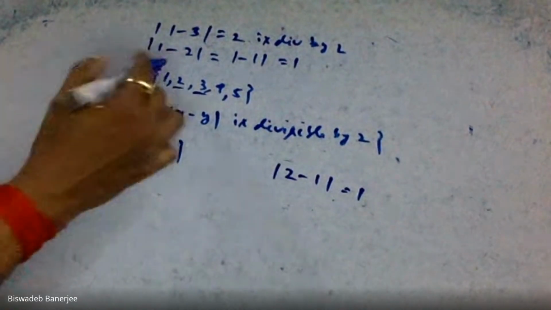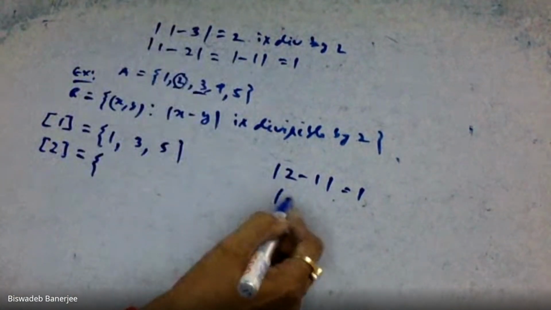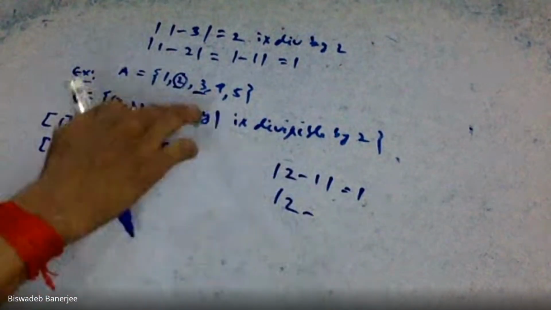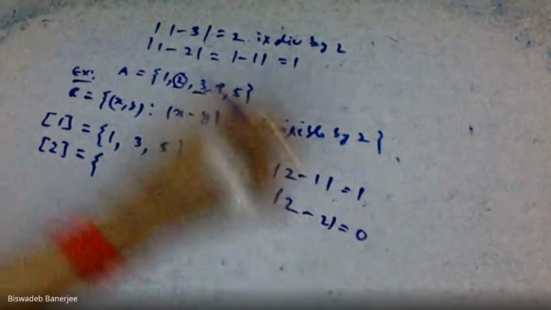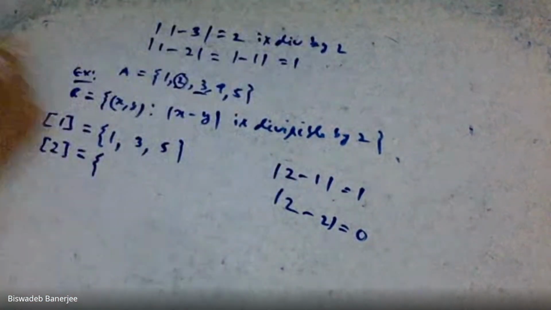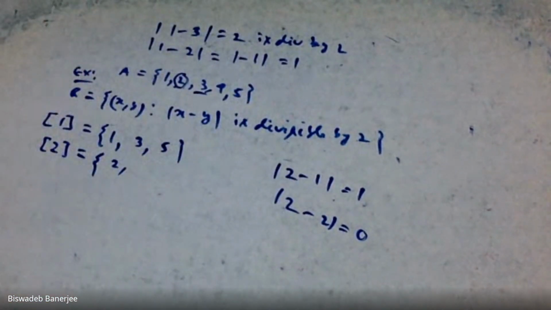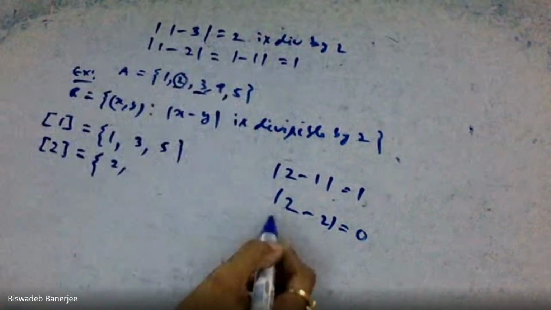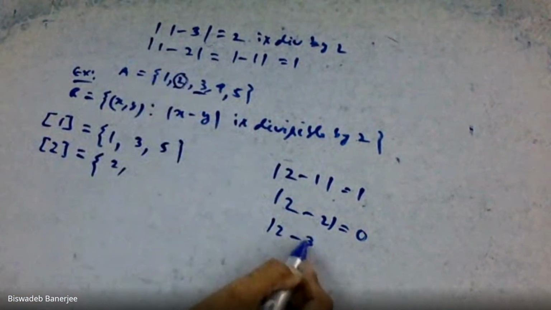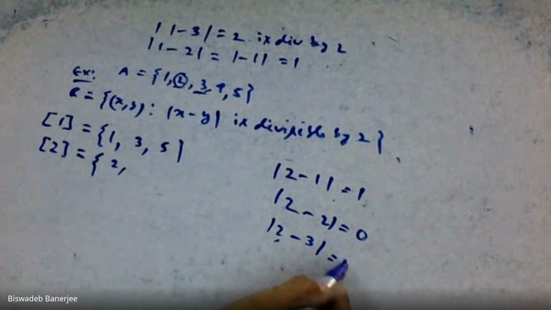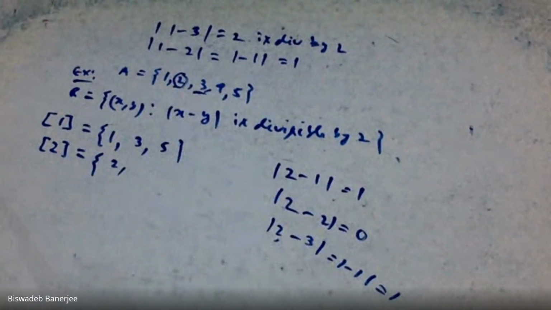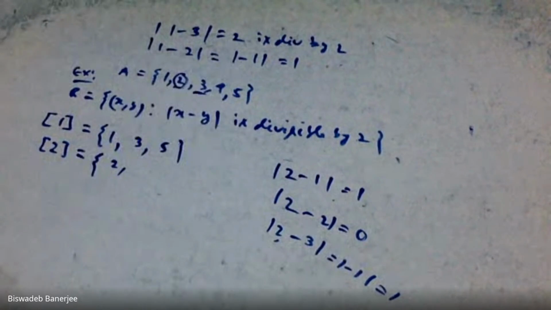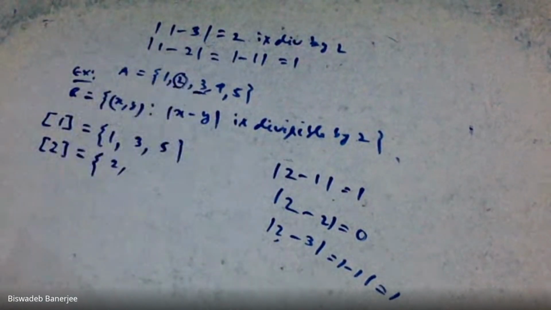If we put x equal to 2 and y also 2, 2 minus 2 is 0 and 0 is divisible by 2. So 2 is a member of this class. Then 3: if we take x equal to 2 and y equal to 3, mod of 2 minus 3 is mod of minus 1, which is plus 1. And we know 1 is not divisible by 2. So 3 is not a member.